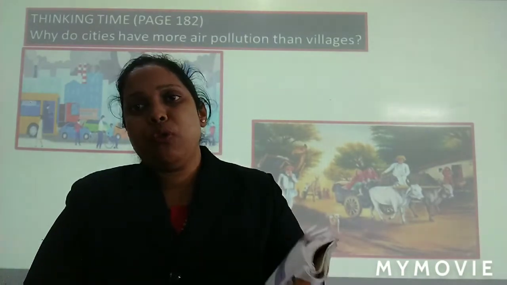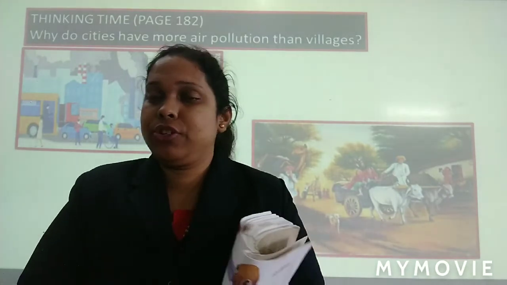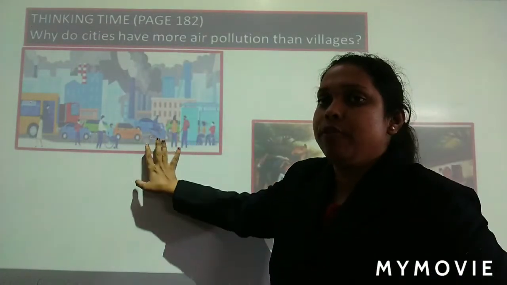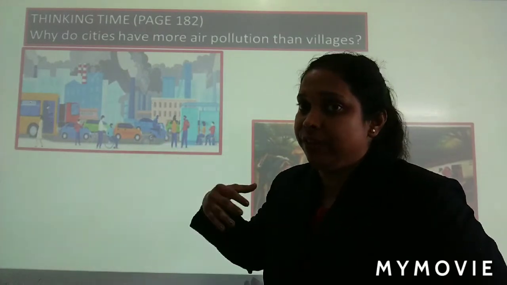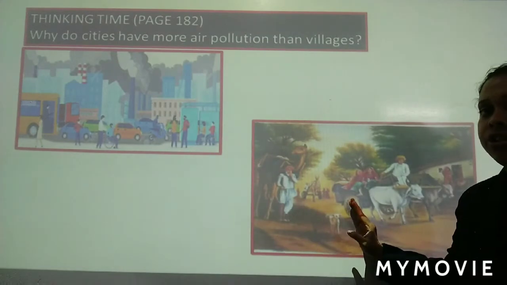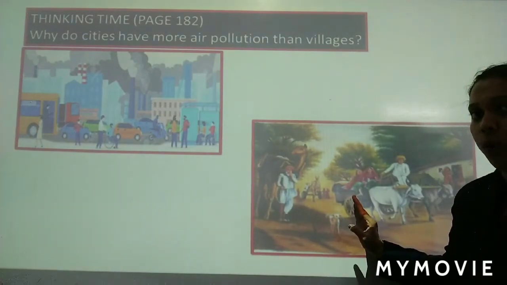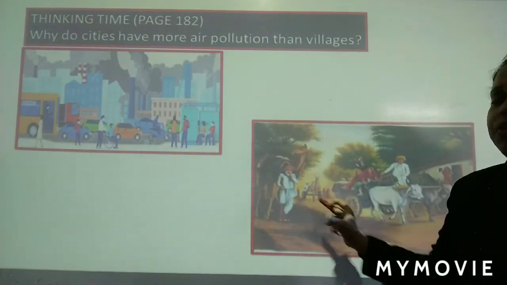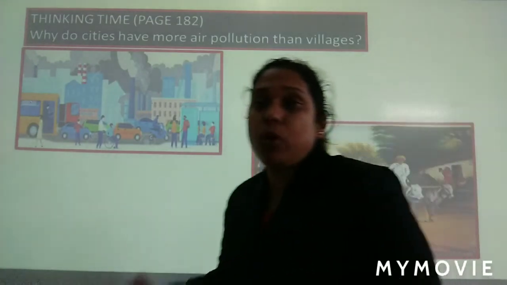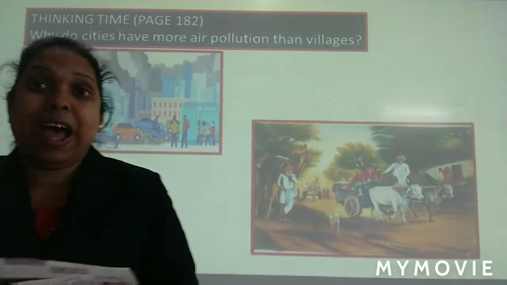Now you know what is a city and you know what is a village. Those who don't know, no problem. You see the picture and you will come to know. This is the picture of a city where we live. Bhopal is a city and this is a picture of a village. Village means gaon. So the difference you can see. So they are asking why do cities have more air pollution than villages?